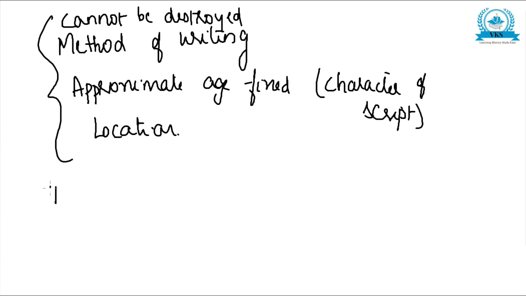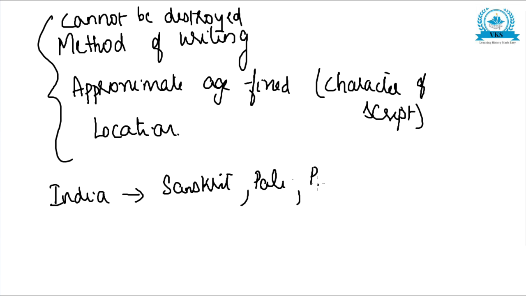Now the inscriptions found in India are written in a variety of languages like Sanskrit, Pali, Prakrit, etc. Inscriptions have been found on stone, copper plates, wooden tablets and other materials.